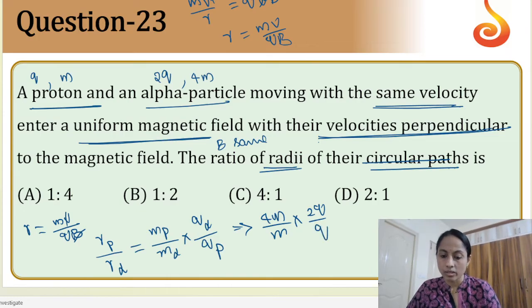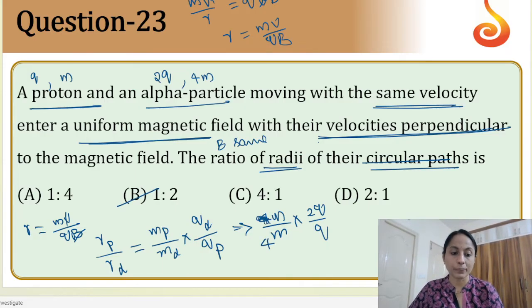I have taken the reverse part. Yes. m by 4m is equal to... So the correct option will be option B, 1:2.